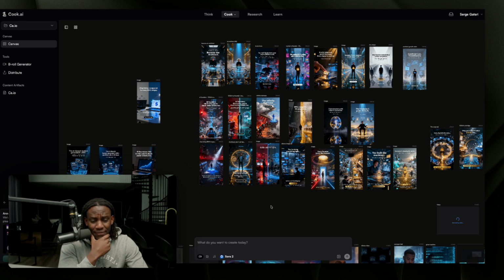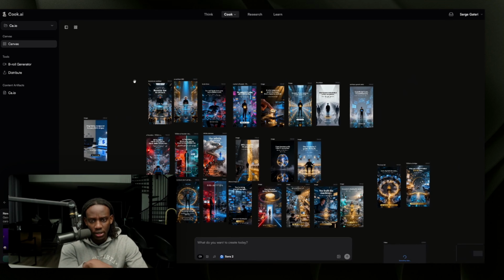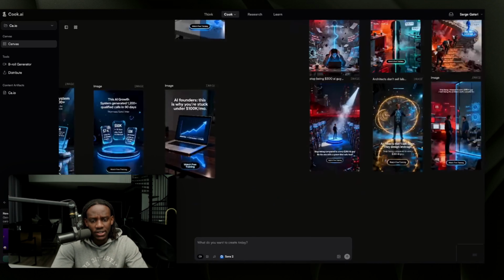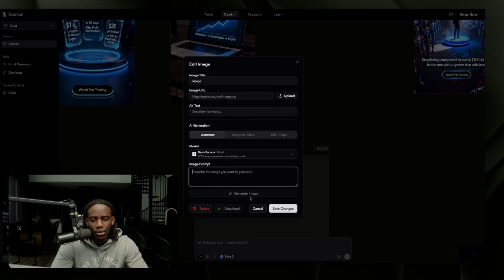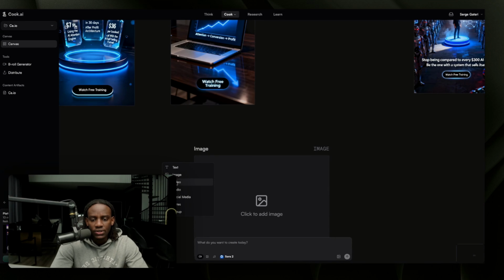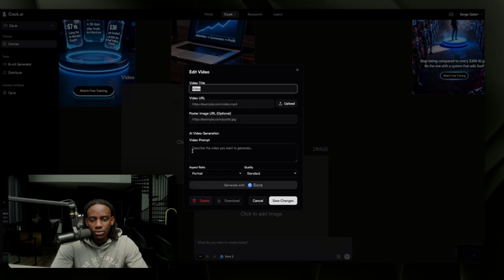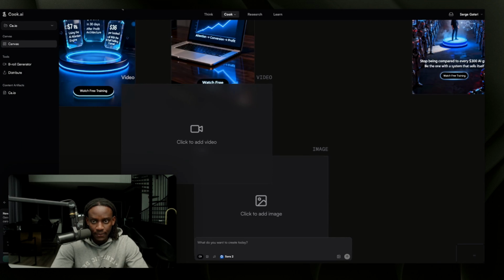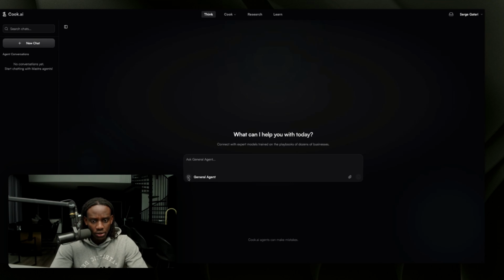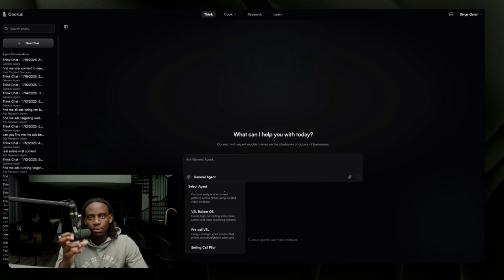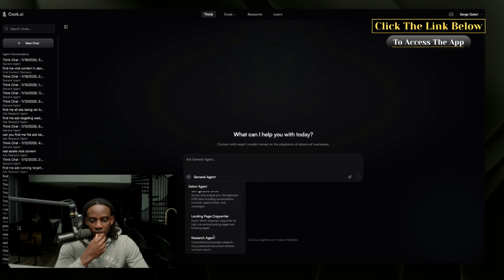Now, before we had this canvas experience where if you wanted to create an asset, you had to essentially click here and then add your prompt and then generate. It works the same way with video. You could choose what video you want, and then you could generate, right? And the other feature that we also had was this idea that you could find agents here. These are like presets, agents or logics of how we do certain things. I'm going to show you guys.